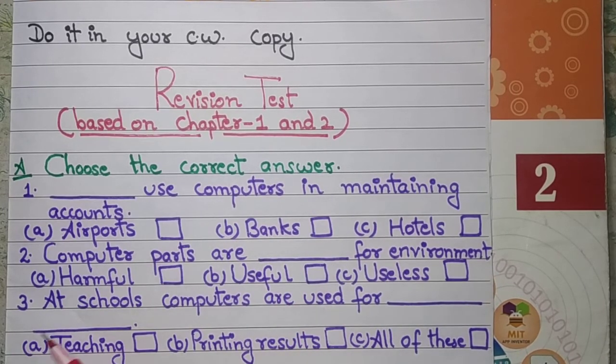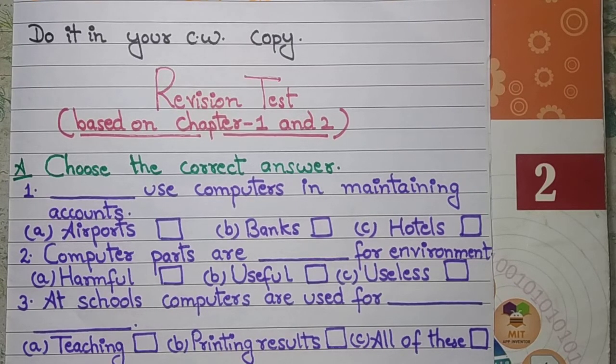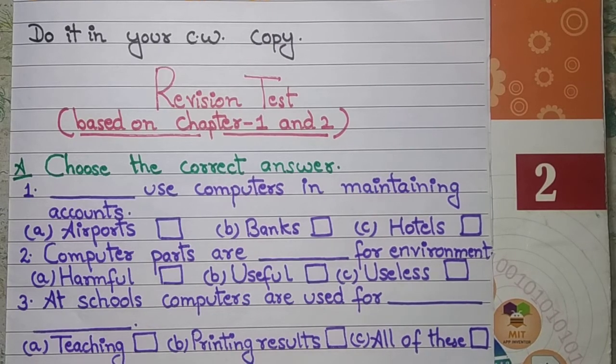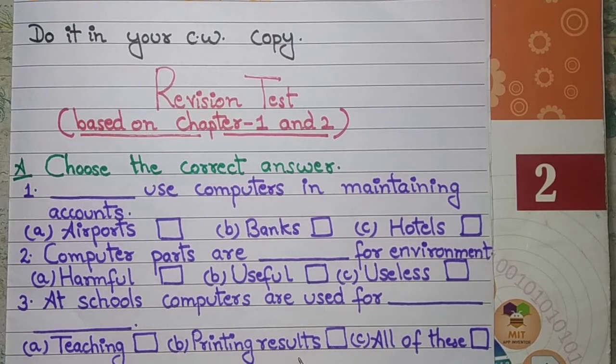Third number it is here: at schools, computers are used for dash. For what purpose are schools using computers? You have to write it down in this blank. Options are A, teaching; B, printing results; C, all of these. So any answer which is appropriate or suitable for the question, you will write down here in this blank.